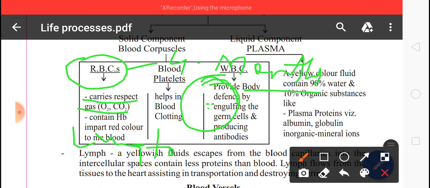Red blood cells live for only 4 months. One reason for their short life is that they don't have nuclei. That's why RBC is circular in shape. They don't have nuclei and they have a very short lifespan, so they can live for only 4 months.